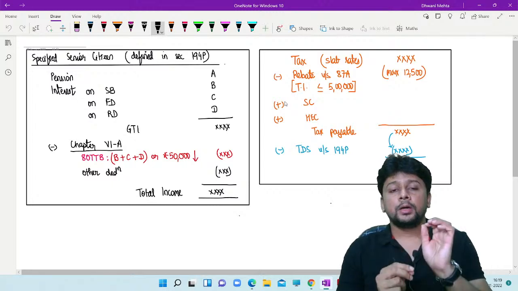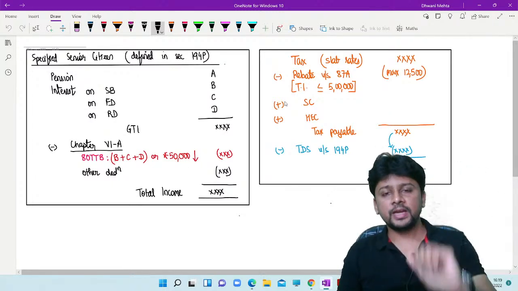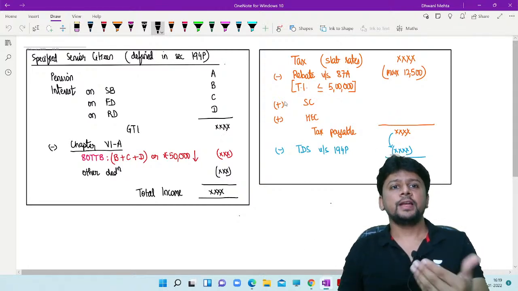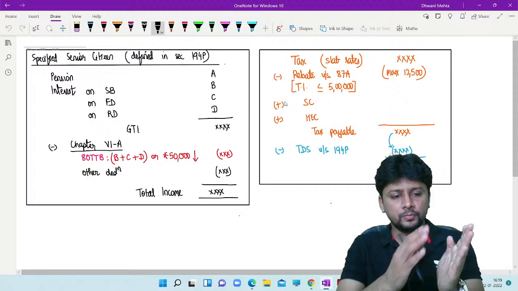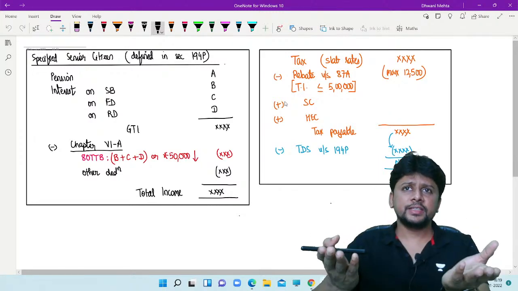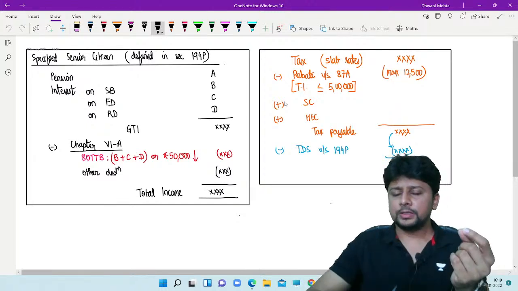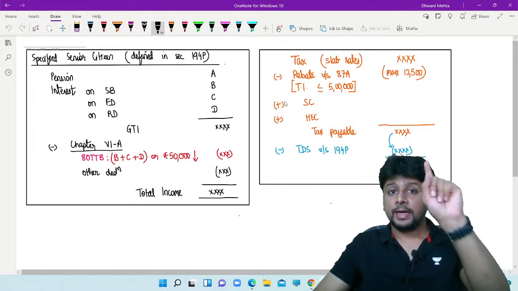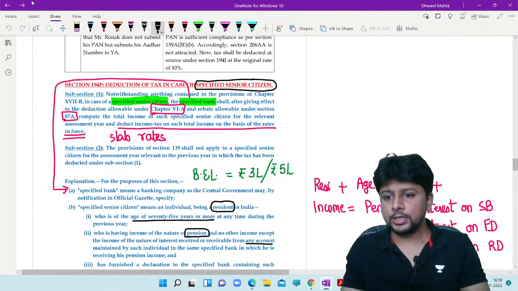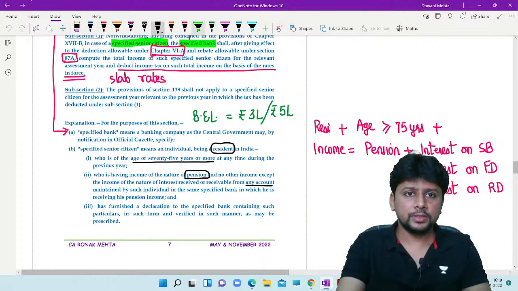So, somebody who is as old as 75 or above will benefit a lot. They don't have to go through the hassle of filing a return. The specified bank will do it on their behalf. And look at this citizen. This person is a specified senior citizen who is receiving pension income. And the section says that in the same bank account where he is receiving the pension income, he does not receive any other income. I am talking about this condition.